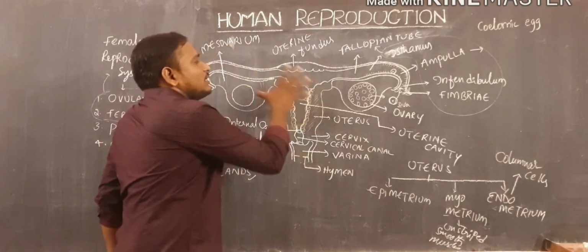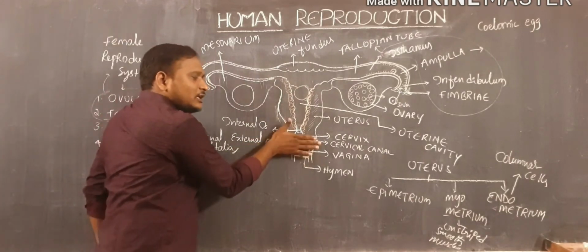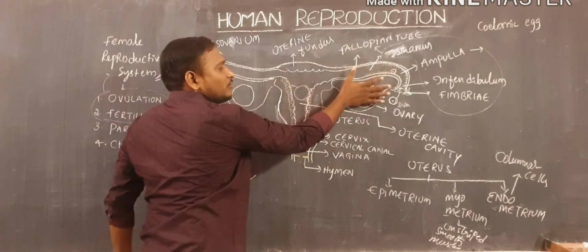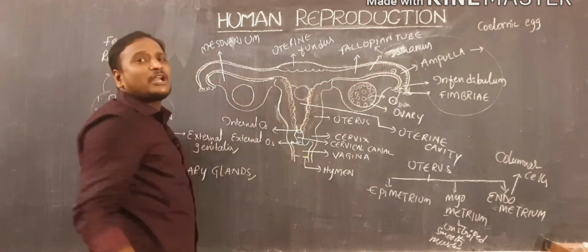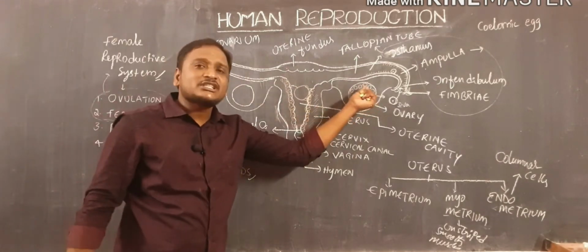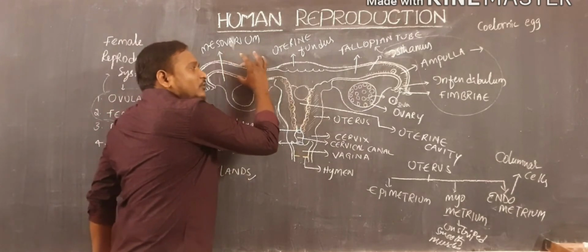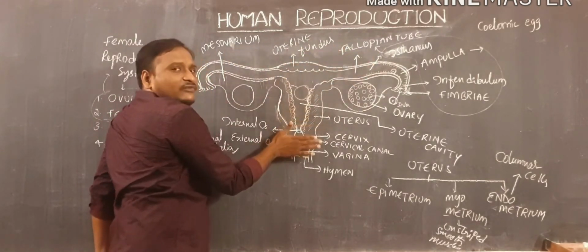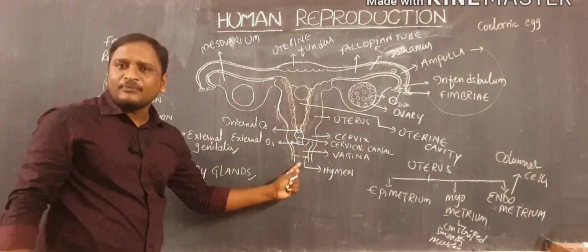Likewise, this female reproductive system consists of different parts. One is the vagina, cervix, uterus, and then the fallopian tubes, and one pair of ovaries. In this case, ovaries are called primary sex organs because gamete formation takes place in the ovaries. And all the remaining parts like the oviduct or fallopian tube, uterus, cervix, and vagina are considered secondary sex organs.